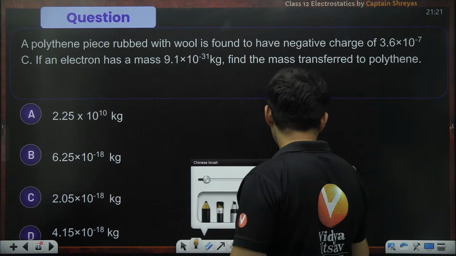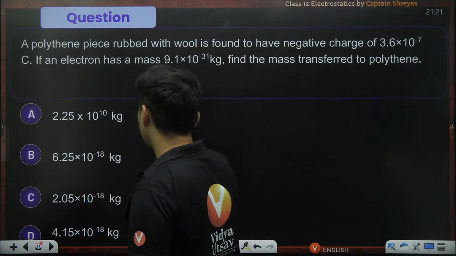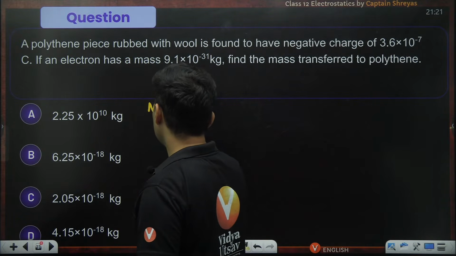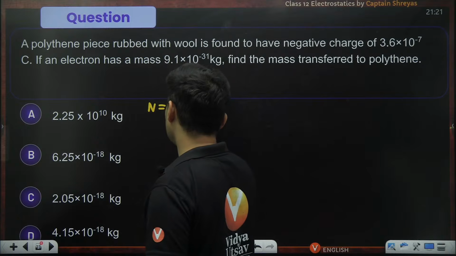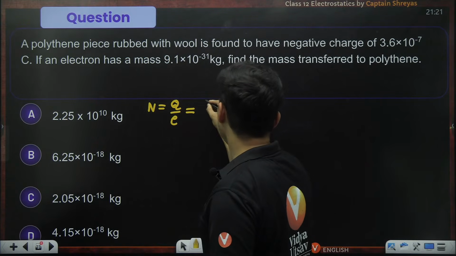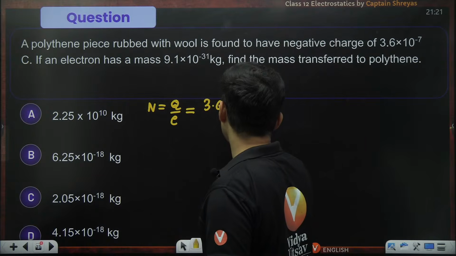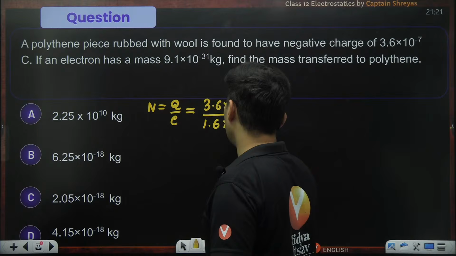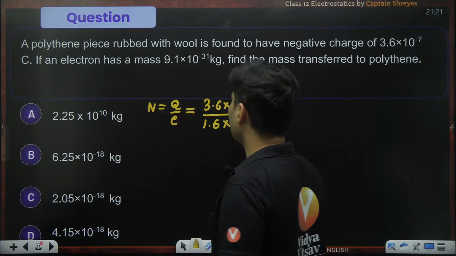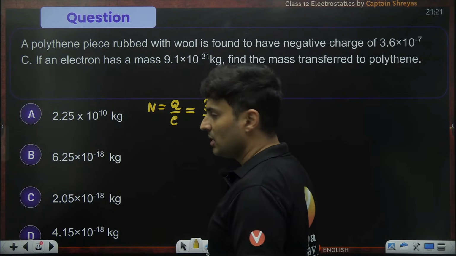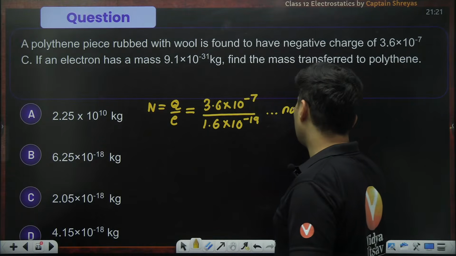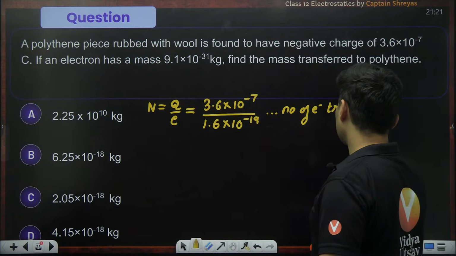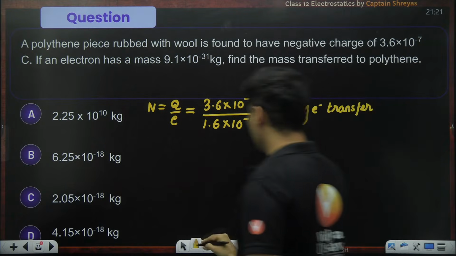So first job is to find out the number of electrons. And we know the number can be found out easily. The number value is charge by e, by the quantization principle. The total charge on it is 3.6 into 10 to the power minus 7. Electron charge is 1.6 into 10 to the power minus 19. This is the number of electrons which are transferred.